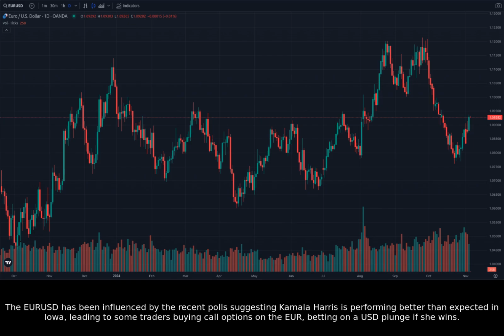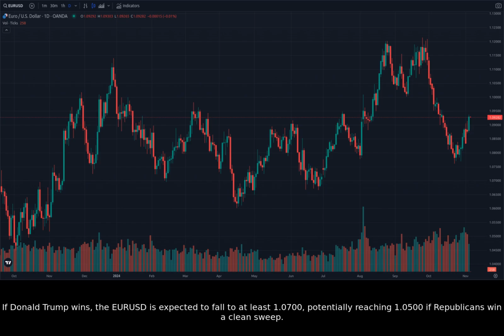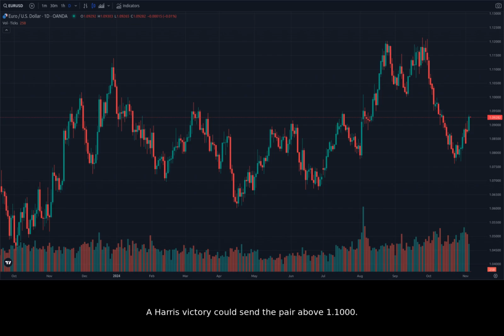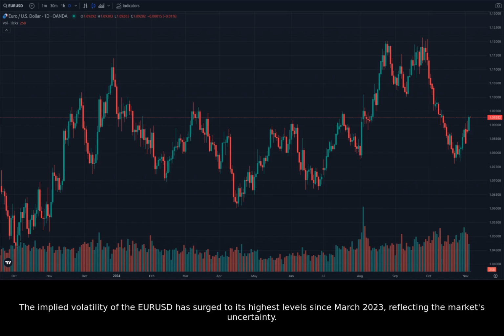The EURUSD has been influenced by the recent polls suggesting Kamala Harris is performing better than expected in Iowa, leading to some traders buying call options on the euro, betting on a USD plunge if she wins. If Donald Trump wins, the EURUSD is expected to fall to at least 1.0700, potentially reaching 1.0500 if Republicans win a clean sweep. A Harris victory could send the pair above 1.1000. The implied volatility of the EURUSD has surged to its highest level since March 2023, reflecting the market's uncertainty.